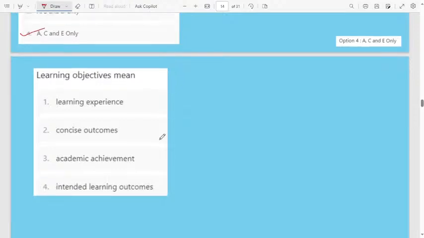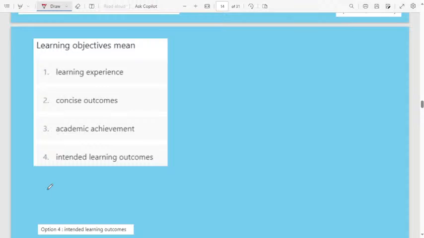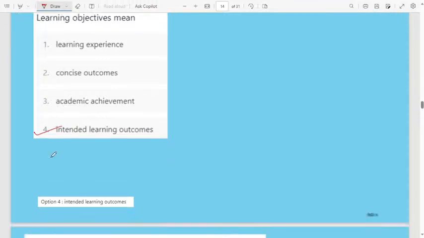Okay, next question. Learning objectives means, what is the meaning of learning objectives? Learning experience. Second option, concise outcomes. Third one, academic achievement. Fourth one, intended learning outcome. Learning objectives means intended learning outcomes. That is the objective of learning. Maybe this question is repeated, I think.